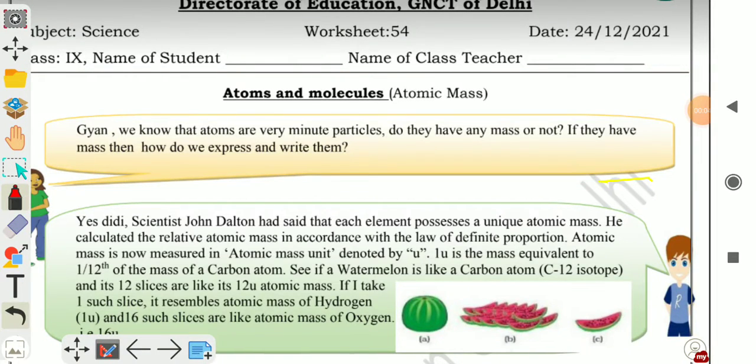Today's worksheet number 54, Atoms and Molecules. In this worksheet, we will discuss the atomic mass of an atom.